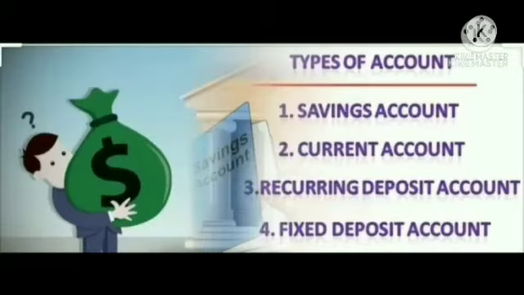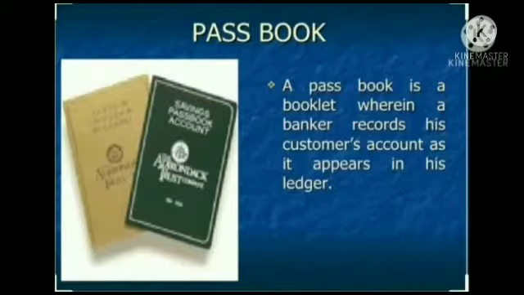So students, today we have studied what a bank is as well as the different types of accounts: saving account, current account, recurring deposit account and fixed deposit account. A passbook is issued for a saving account and a recurring deposit account. It is not issued for a current account and a fixed deposit account.